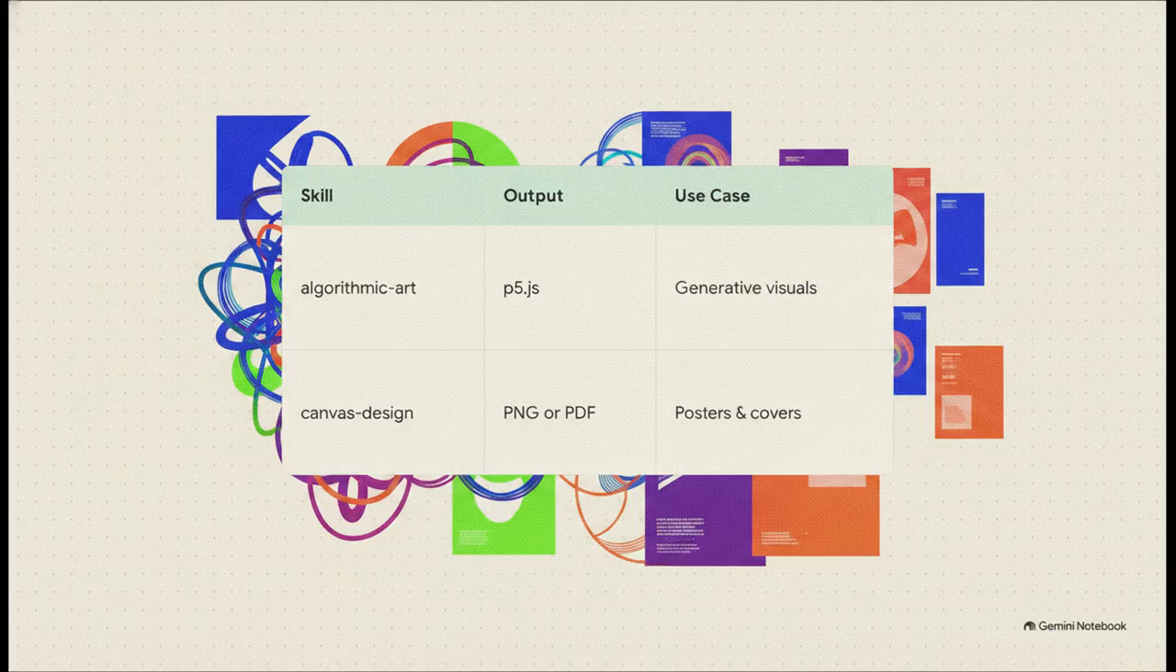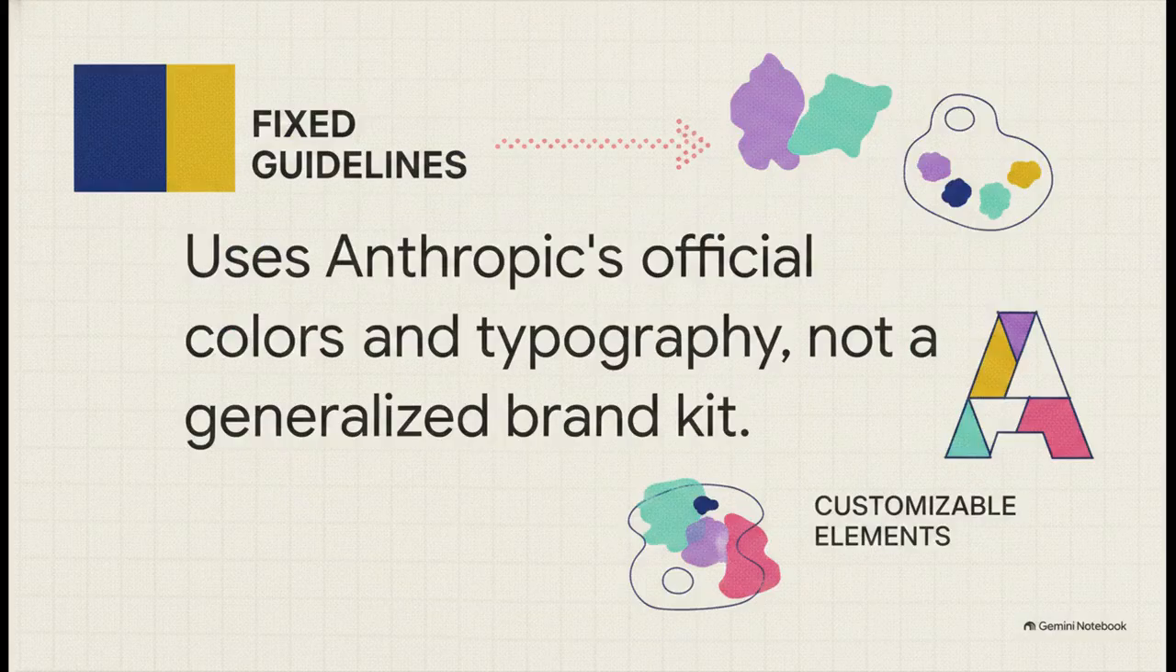So, the crucial point I need to mention here, and this is a big heads up if you're using these templates, the repository includes a brand guidelines skill, right? But as the sources explicitly warn, this skill is hard-coded to use Anthropic's own official colors and typography. It is not some generalized plug-and-play brand kit for your company. You're definitely going to need to dive into those parameters and customize them to match your own corporate identity before using it.